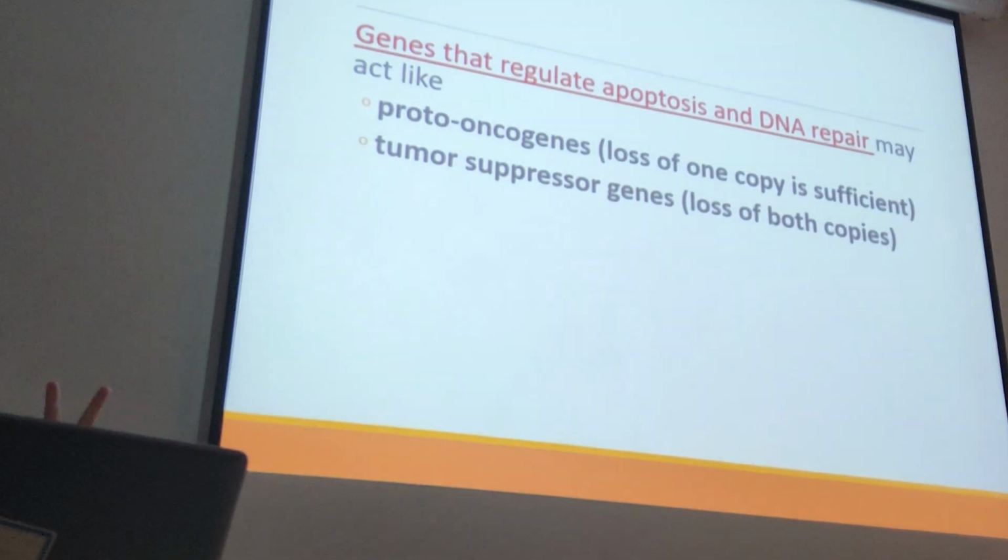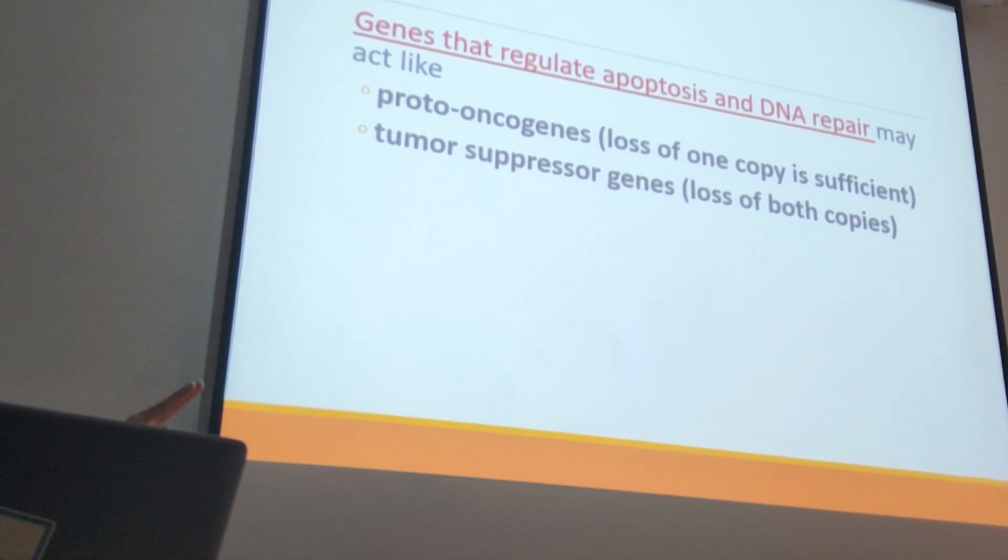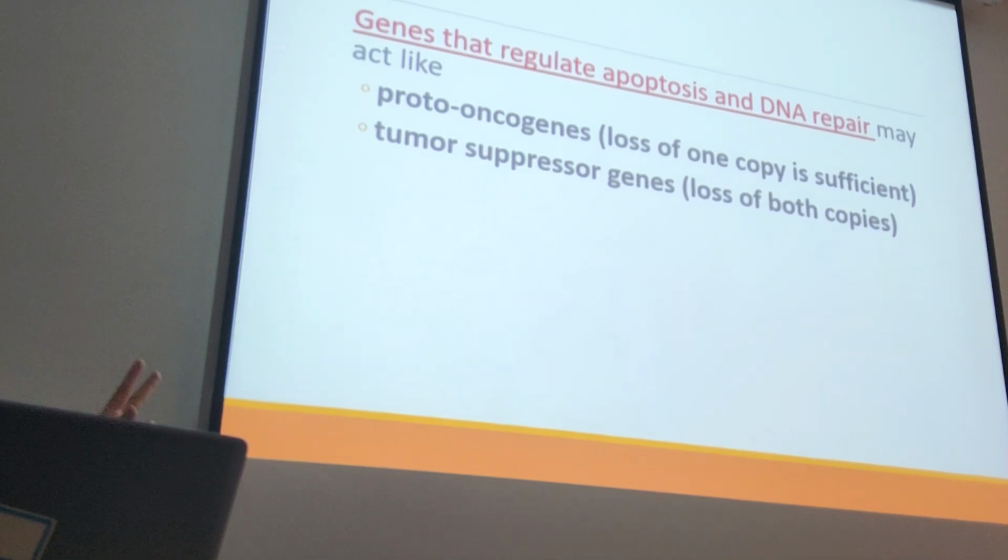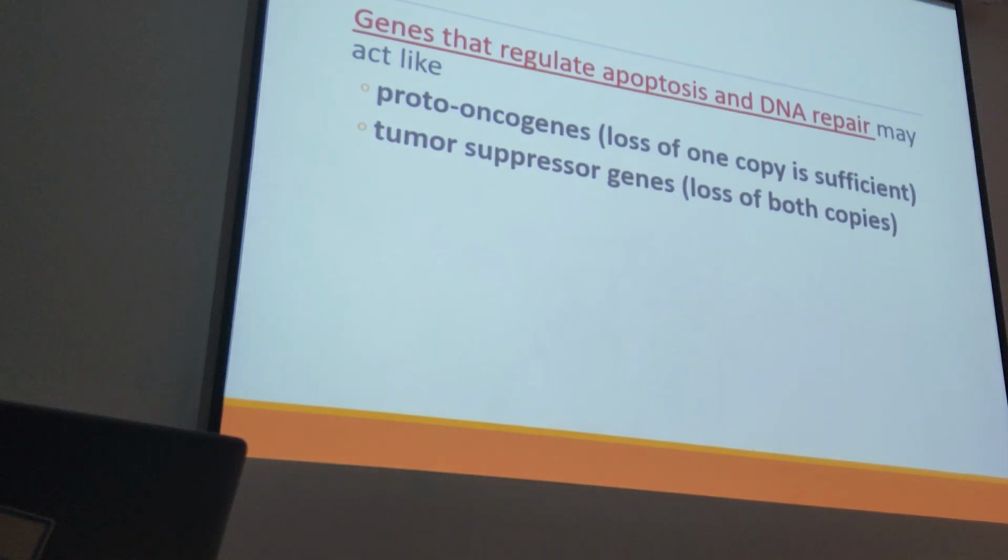So for this one, remember we said for tumor suppressor genes, we need two alleles affected. For the first one, we said only one, but here it can be both. It could be loss of one copy or loss of both copies.